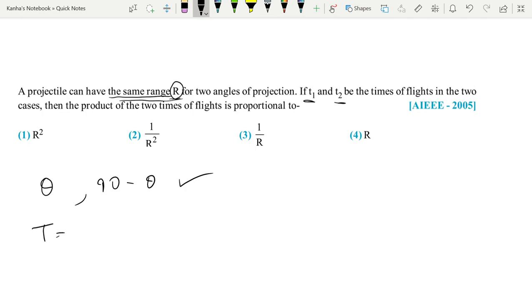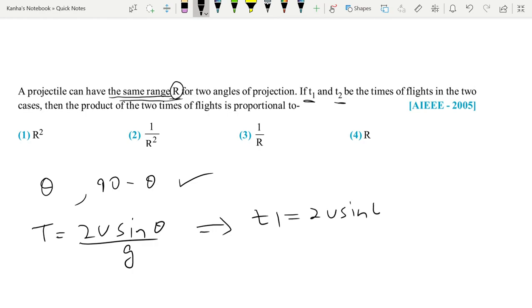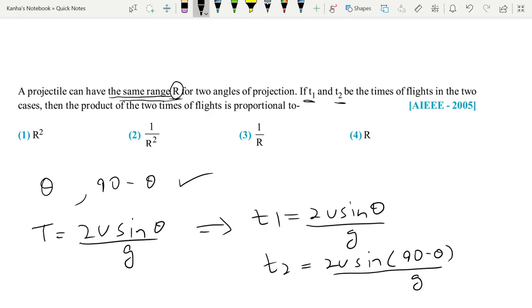You have the time of flight given as 2u sine theta by g. That implies T1 is equal to 2u sine theta by g, and T2 is equal to 2u sine (90 minus theta) by g, because the range is the same for theta and 90 minus theta. Now sine (90 minus theta) is nothing but cos theta, so T2 is 2u cos theta by g. So what did you get? You got the formula for T1, you got the formula for T2.